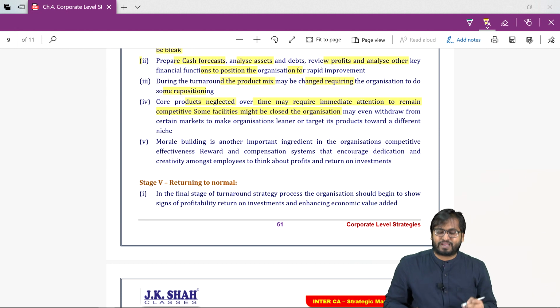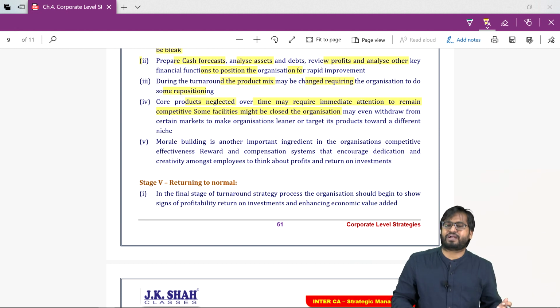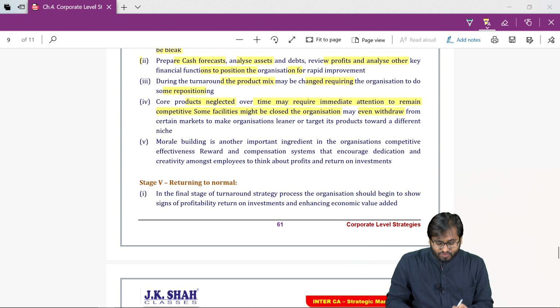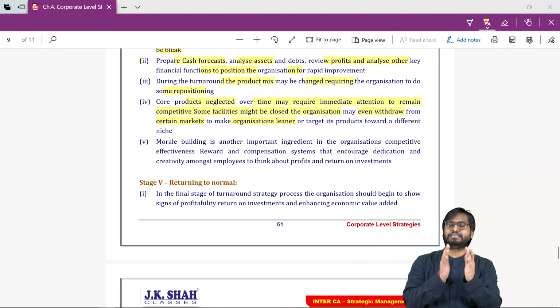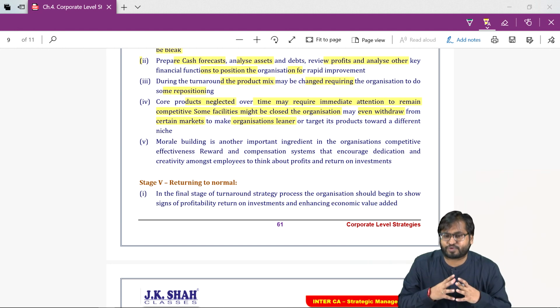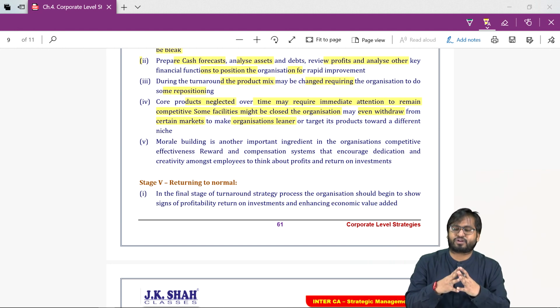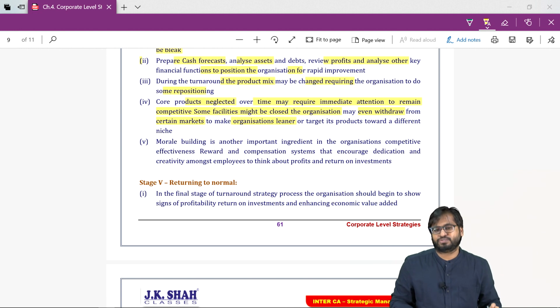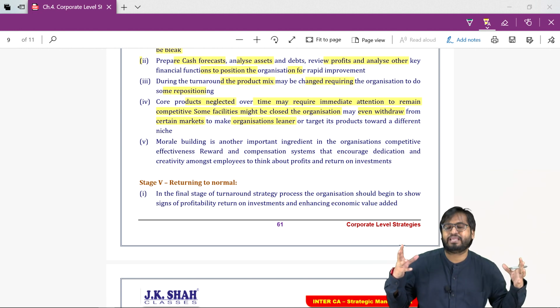Some facilities might be closed. I may have to shut down a few factories. I may have to withdraw from some markets. I want to make my organization leaner. I want to reduce the number of products. I want to reduce the number of manufacturing locations. Basically, I want to reduce my costs.